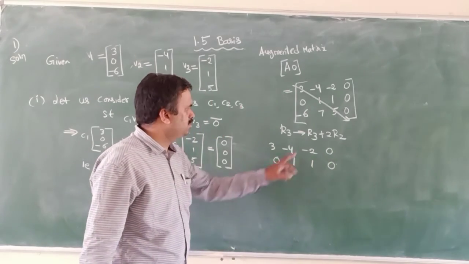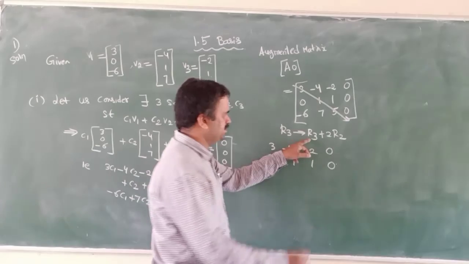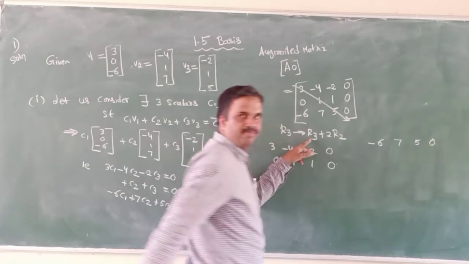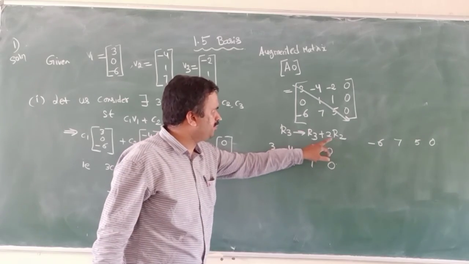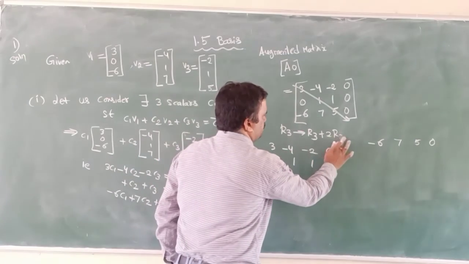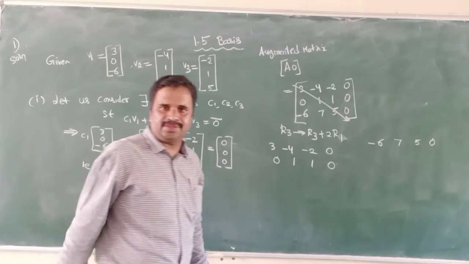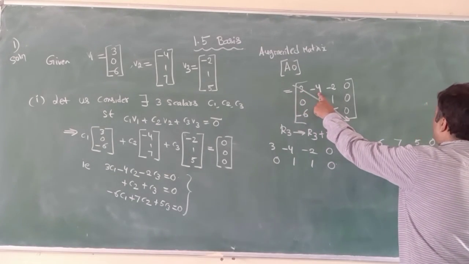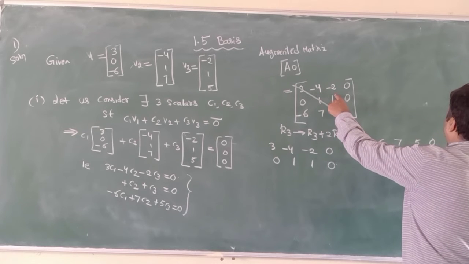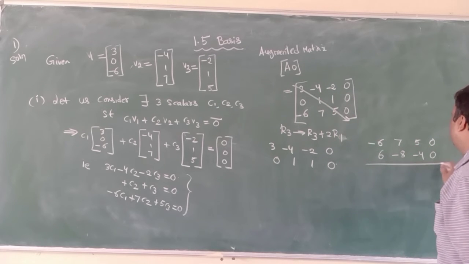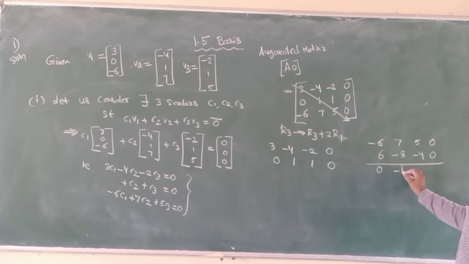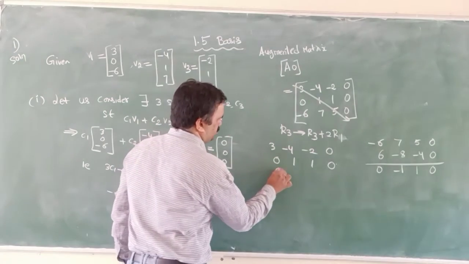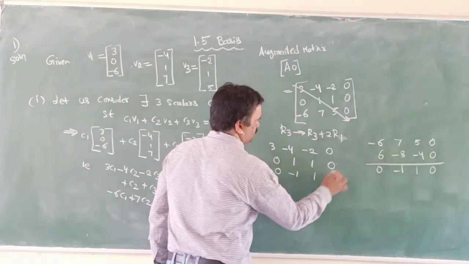Third row is -6, 7, 5, 0; first row times 2 is 6, -8, -4, 0. Adding gives 0, -1, 1, 0. So I got the third row as 0, -1, 1, 0.